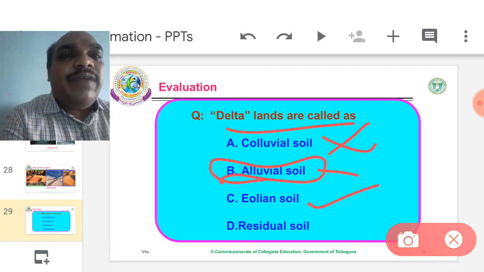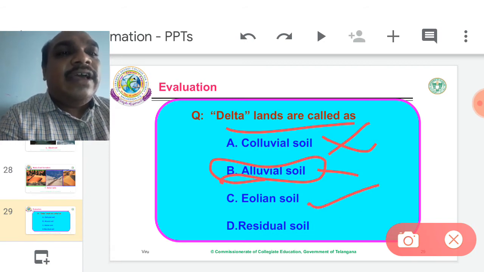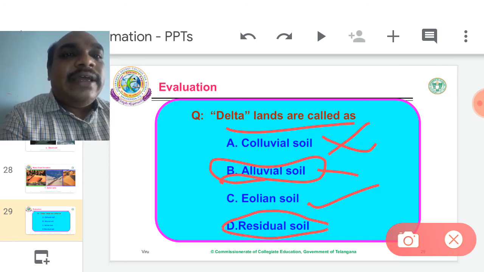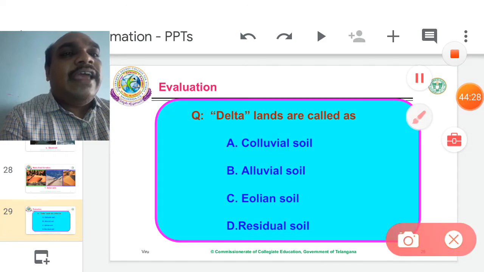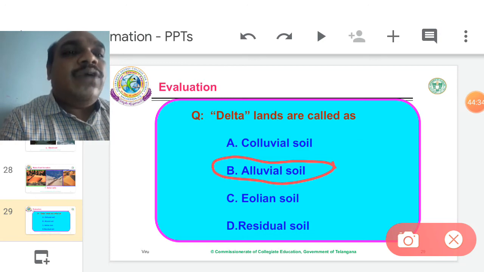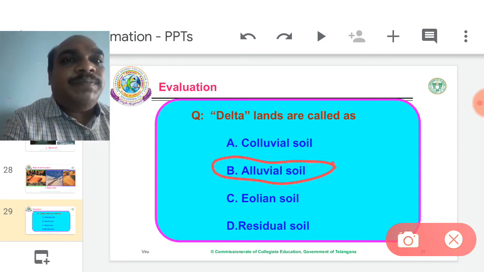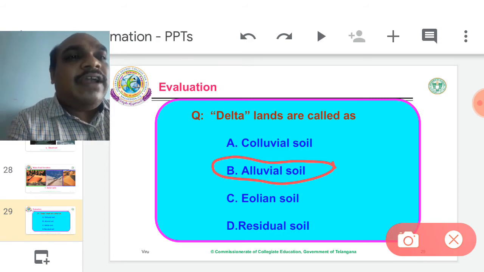Aeolian. Aeolian means wind. These are forming at deserts. Residual soils means sedimentary soils. Only big size rocks. Over the rocks, some small sand particles are lost. Some stripes are visible. The rock gets many stripes and different colors. That is called residuals. So the right answer is alluvial soils. Delta means alluvium. So it is always suggested to cultivate agriculture crops on alluvial soils.